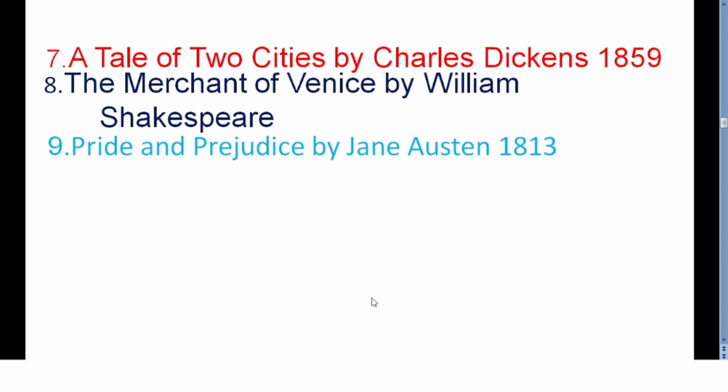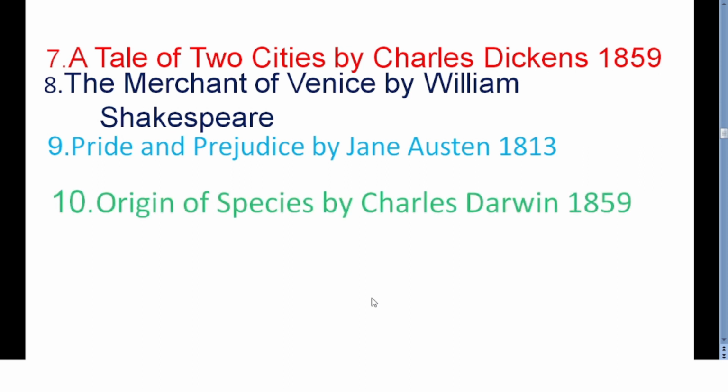The next work is Origin of Species by Charles Darwin, which was published in 1859, and it's a great and famous work during the Victorian era, in which Charles Darwin talks about the origin of the human race. So this is a work of scientific literature.